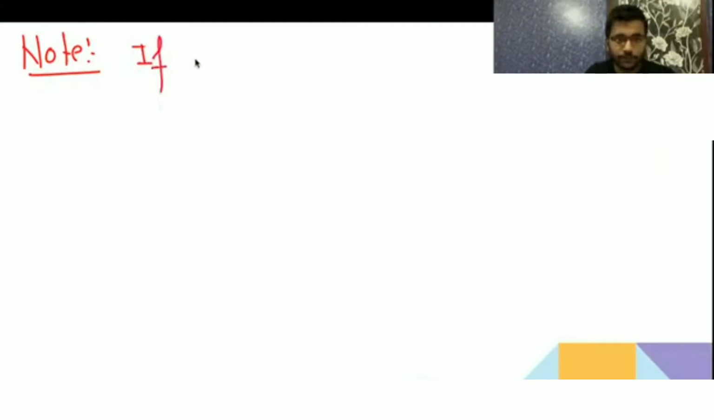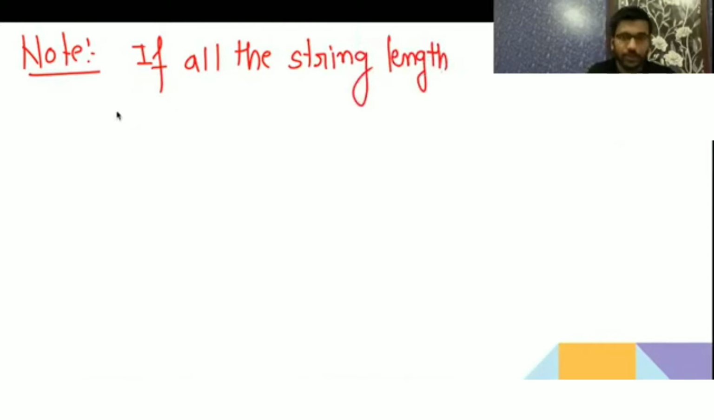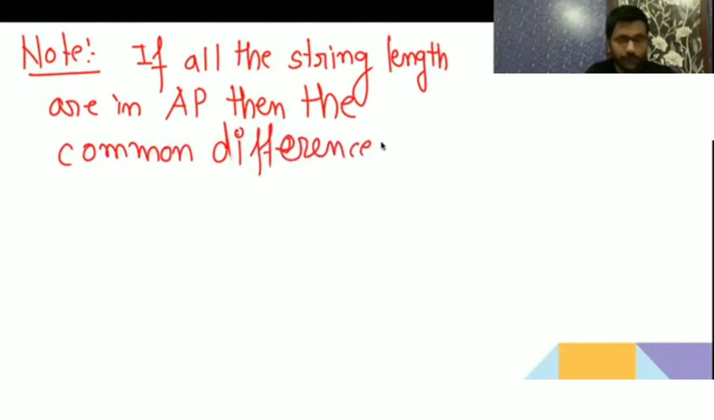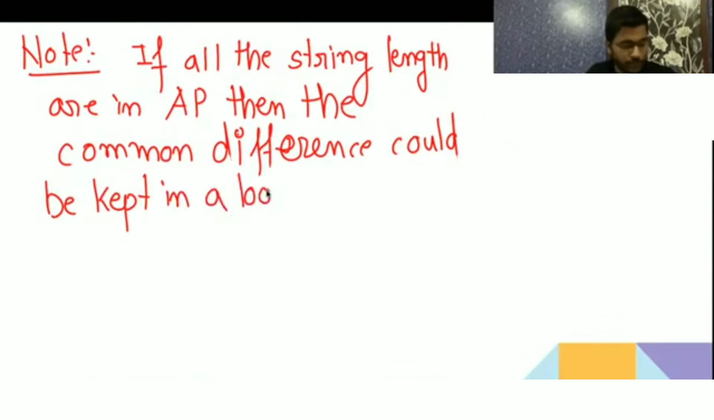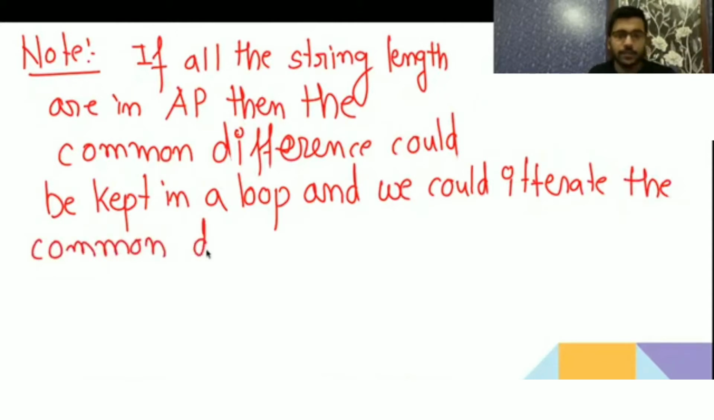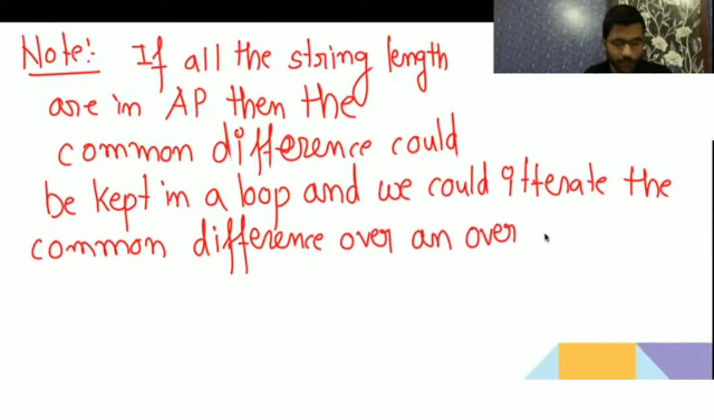Clear? If all the string lengths are in AP, then the common difference could be kept in a loop, and we could iterate the common difference over and over again.